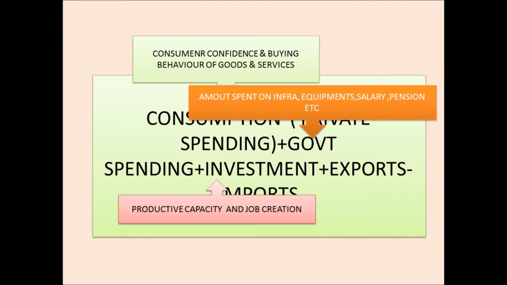Investment is a very important component of the GDP. So it is the private investment which increases the productive capacity in the country and which creates job creation. So if the jobs are more, definitely the income also will be more. So these people, whatever they earn, they will be spending more. It's a cycle. It's a vicious or virtuous cycle.